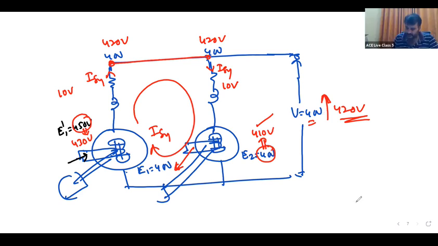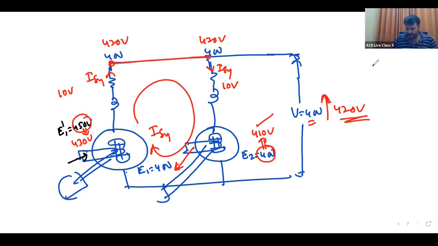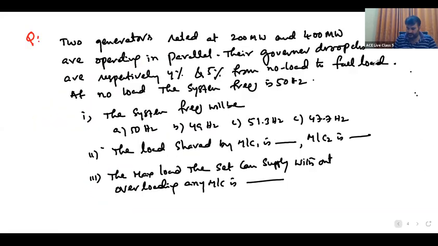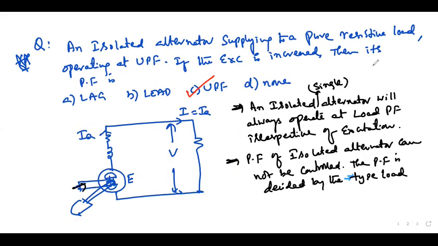Anyone? Hello? Hello, sir. Yeah, tell me. Sir, in one numerical of change in excitation, you have taken a resistive load, and you told that the load will operate at unity power factor and the machines will operate at lagging power factor. The resistive load is connected there in the same figure, sir. This one? Previous example? This example. Sir, previous slide.